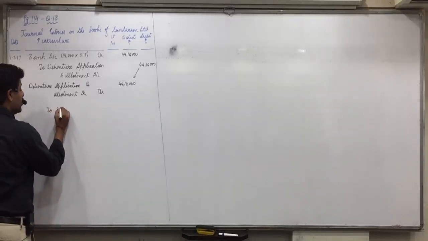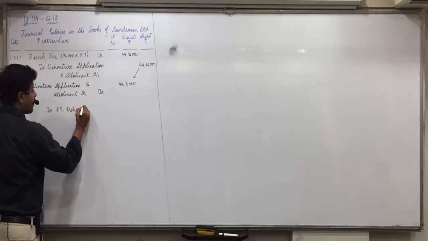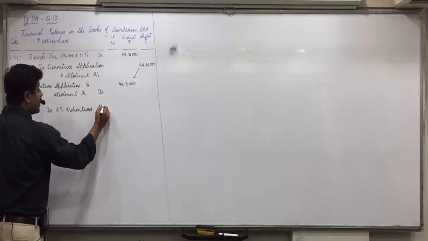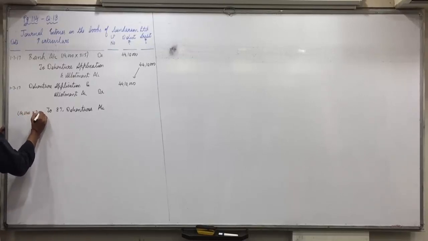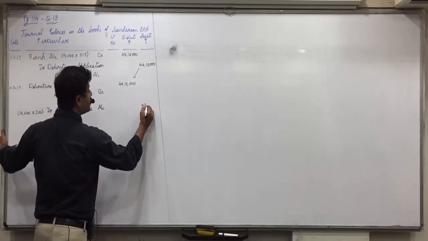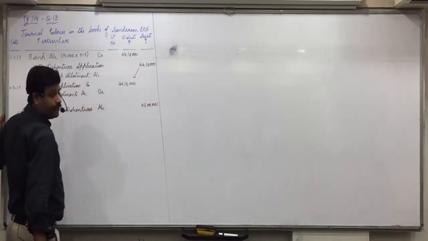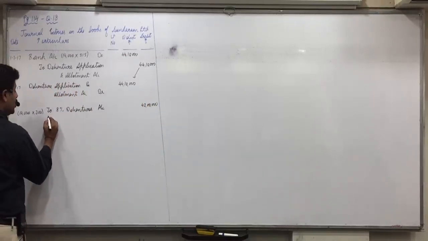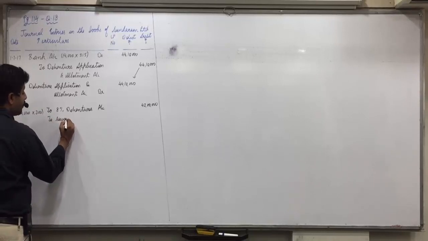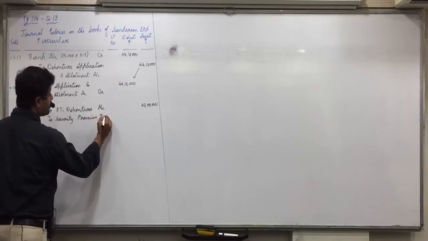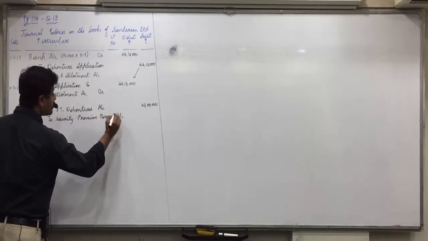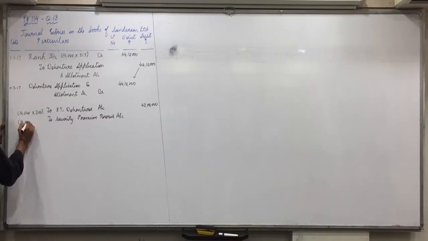8% debentures account. Earlier also I told you throughout the chapter debentures will always come with face value. So 14,000 into 300, 42 lakhs. Understood this? And then to security premium reserve account. 14,000 into 15 is the premium at the time of issue.